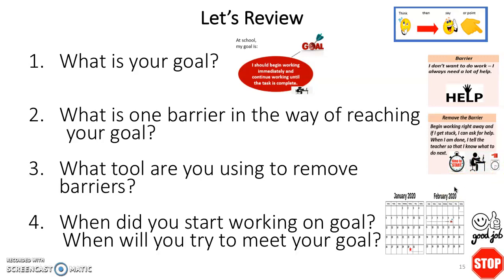So our timeline started on January 30th, and we are checking in now on February 6th or 7th. We missed the 6th because of technical difficulties. And so far, you have not met your goal yet, but we're going to keep working on it. I am going to give us 5 more days through the end of next week, and we'll check in again on February 14th or Valentine's Day and see how our goal is progressing. All right, thanks, Isaiah. Let's get ready to take your probe.